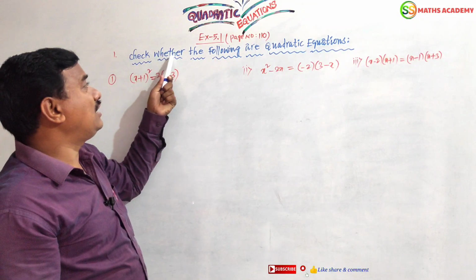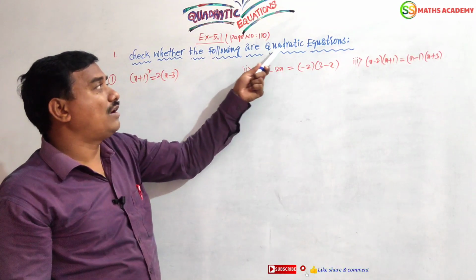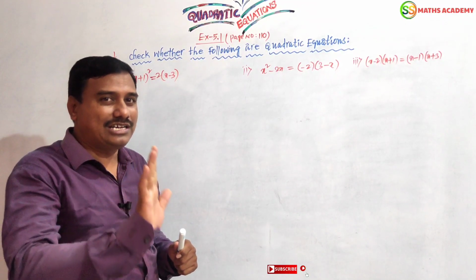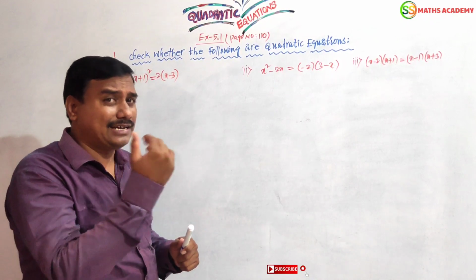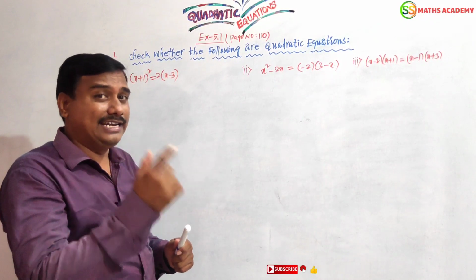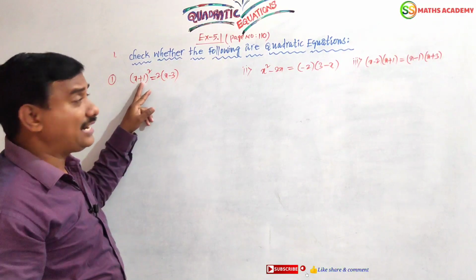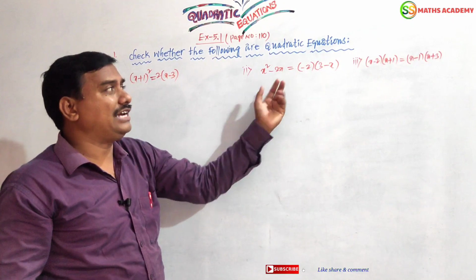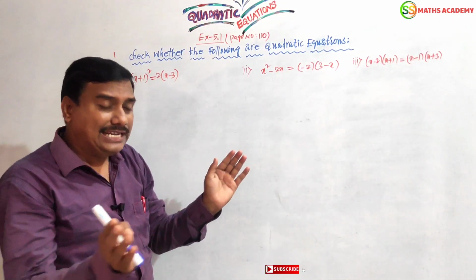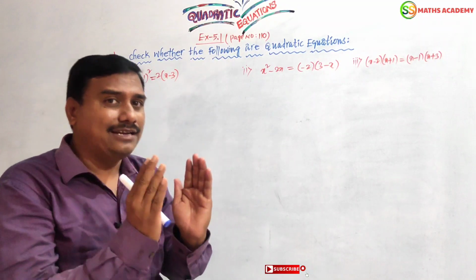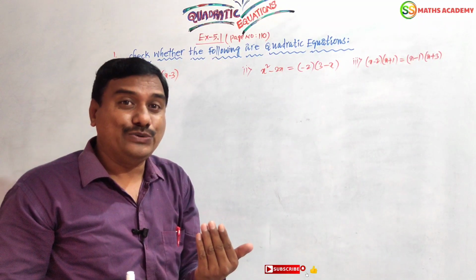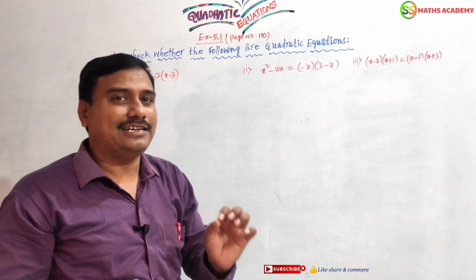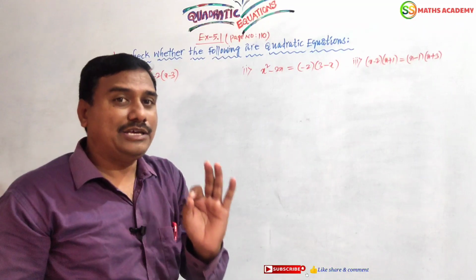What is the condition? Check whether the following are quadratic equations. How would you know it is a quadratic equation? If the power is 2, it is a quadratic equation. If the power is 1, it is a linear equation. We can say this in a very easy manner by seeing the degree. But here the left side has a degree and the right side also has an expression. In these 3 questions, all have LHS and RHS parts. We can write it as a single equation. If it has degree 2, then we can say it is a quadratic equation. If the degree is other than 2, we can say it is not a quadratic equation. This is the main theme of this bit.